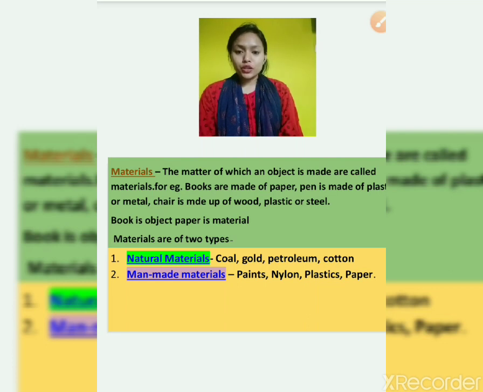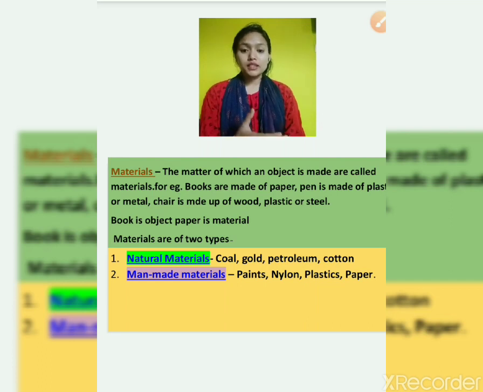Now materials are of two types. First is natural material and the other one is man-made material. As the name suggests, natural means that we get from nature, that are extracted from nature only. Examples are coal, gold, petroleum, cotton, etc. So all these are natural materials. They can be extracted from the earth.